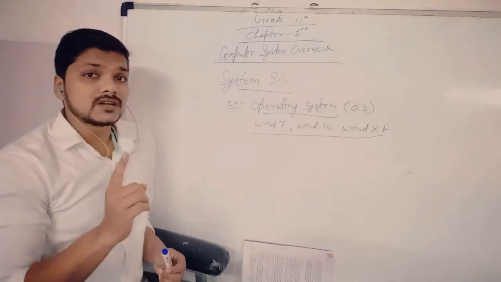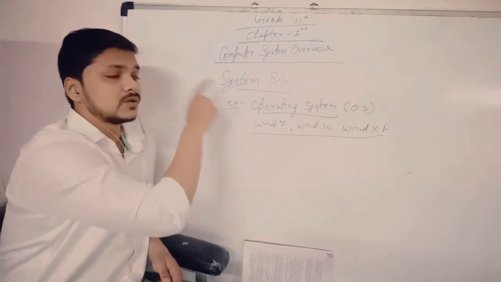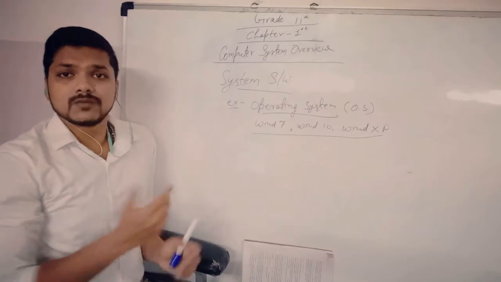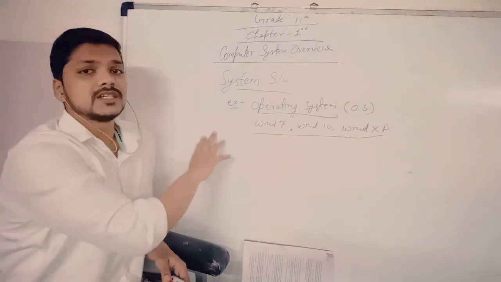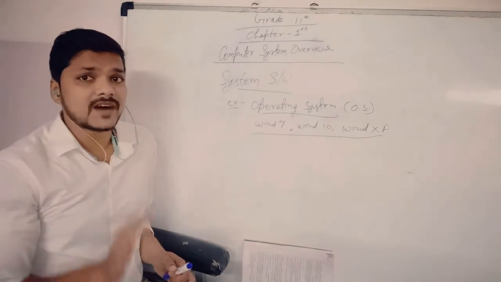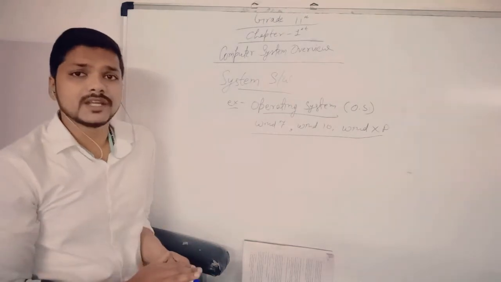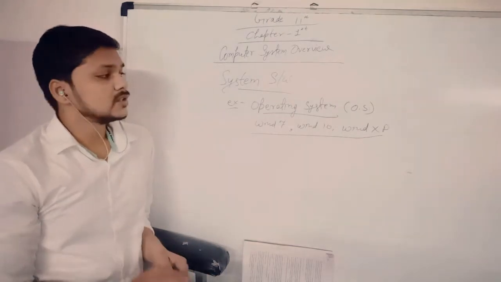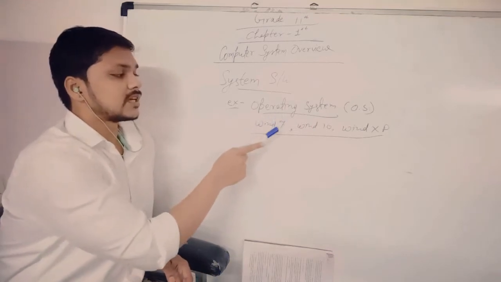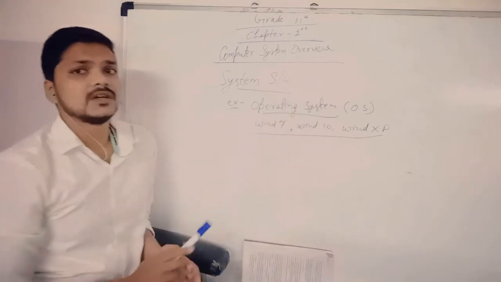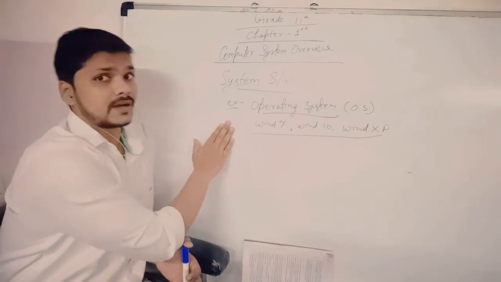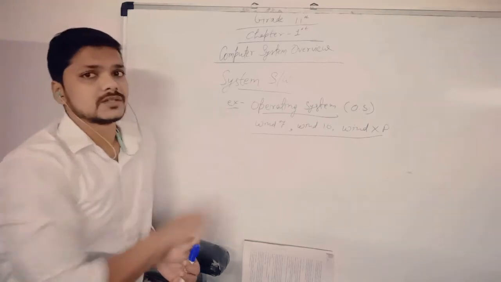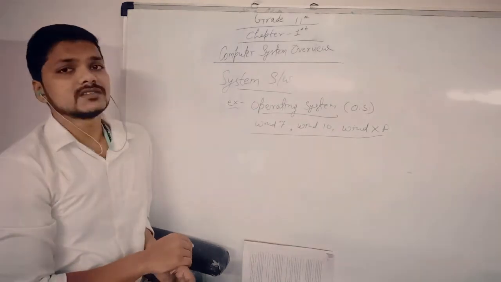If you do not have any operating system in your computer, can your computer work? No, it couldn't do anything. Your computer will be just nothing. It will be only a device that will not perform any work or task. So operating systems like Windows 7, Windows 10, Windows XP are very much required to work on the computer system. So this is the example of an operating system.